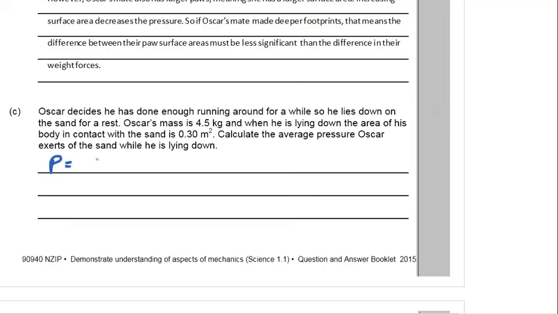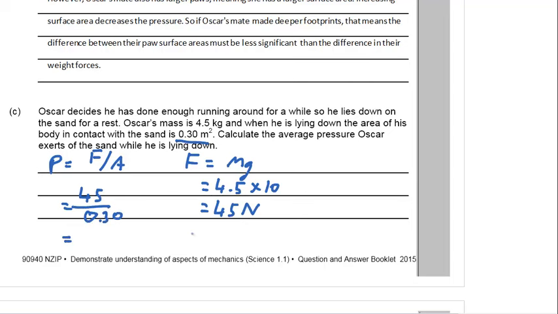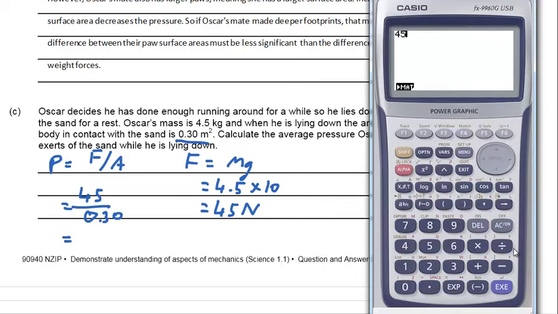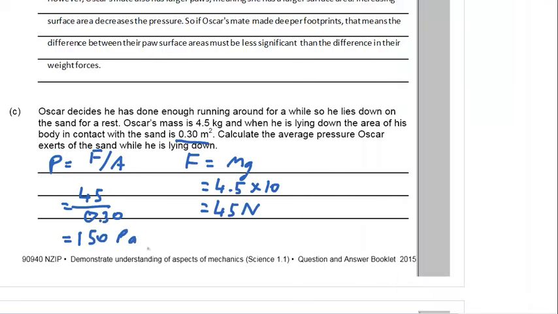Well, we know that pressure is force divided by area. We know that force equals mass times gravity. We've been told that his mass is 4.5 kg, and on the front cover we know that gravity is 10, so there is 45 newtons of force. And so the force is 45 newtons, and we've been told in the question that the area is 0.30 meters squared. And so we can simply type that into our calculator. We can go 45 divided by 0.3, and we get 150 pascals, capital P, lowercase a.